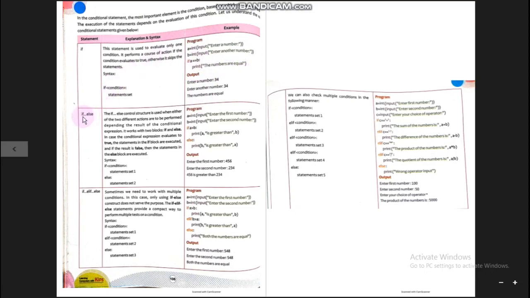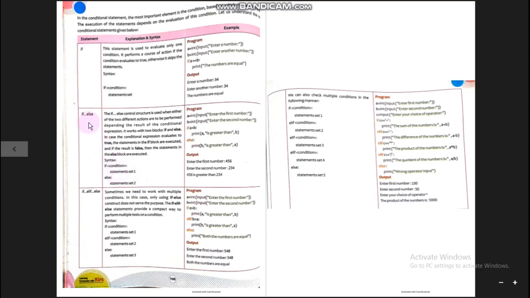Another variation of the if conditional statement is the if else statement. We can use if else when we have one condition to check and we know well what to do in the true case of the condition and what to do in the false case of the condition. Both courses of action are well known. So what to do in the true case is written just after the if statement, and what to do in the false case is written just after the else statement. Only statement set 1 or statement set 2 will execute. Only either of the statements will execute based on the condition's result.